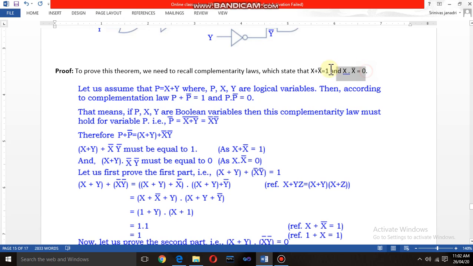These two are the complementarity laws from the basic Boolean postulates or Boolean laws.